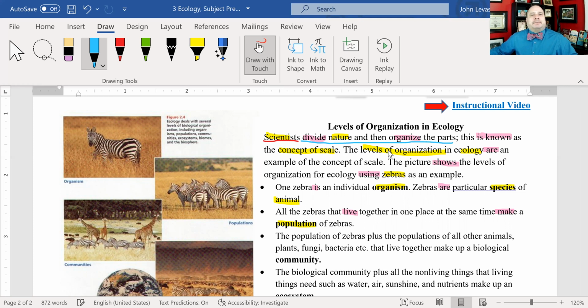There we go. And so see how there's no second participant here. If they said scientists divide nature and then they organize, then they would become the new subject. But here we've just got two action words that both are being done by the scientist. Scientists divide nature and organize the parts. This idea of dividing and organizing the parts is known as the concept of scale.